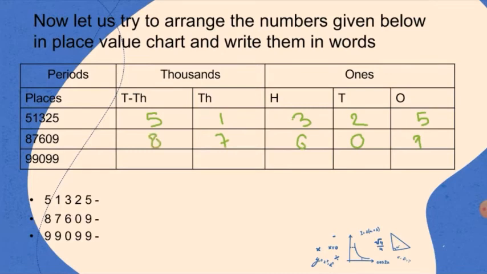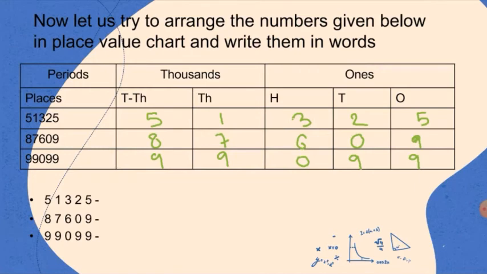Similarly, 9 at ones place, another 9 at tens place, 0 will come at hundreds place, next 9 will come at thousands place, and another 9 will come at 10,000s place. So we have put all the digits in the place value chart. Now we are going to read them and then we'll write them also in figures. As I have told you, to separate two periods we will use comma in between.